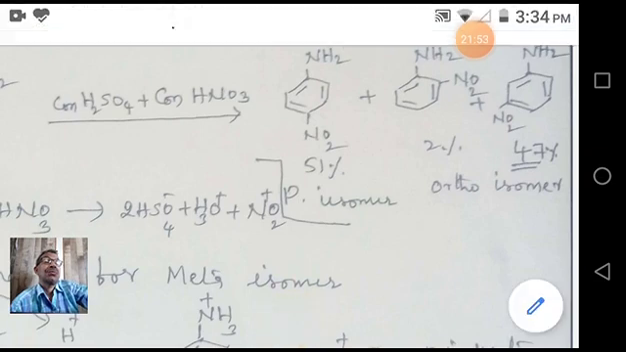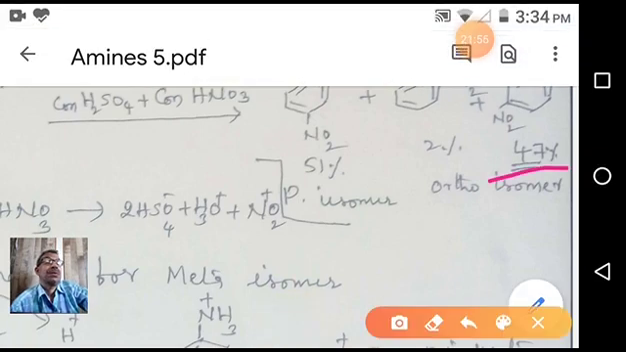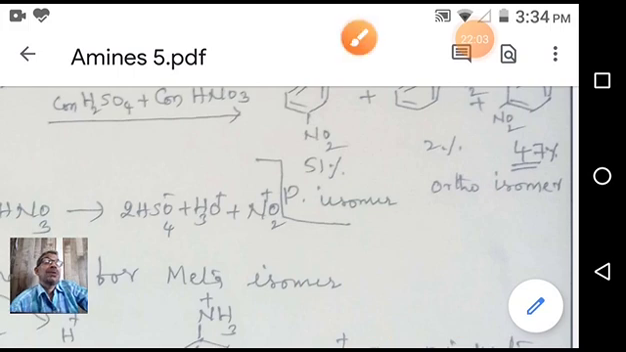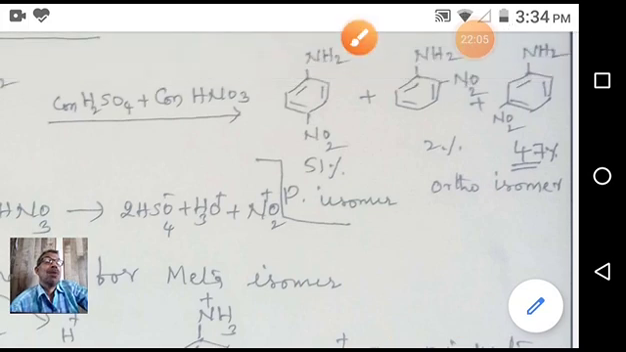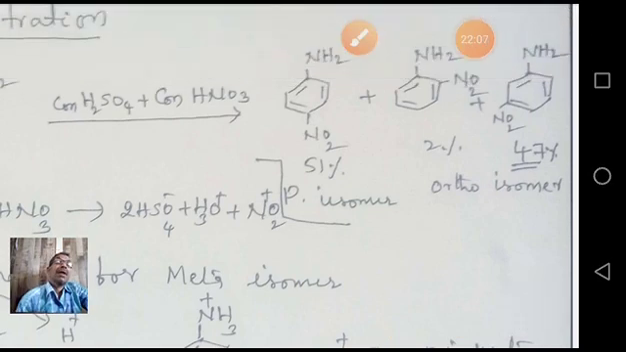This is 47 percent. You see, 2% ortho, 51% para, and meta is 47%. So these are the names of the compounds. This is para nitroaniline, this is ortho nitroaniline, this is meta nitroaniline. Or in other words, you can say para amino nitrobenzene, ortho amino nitrobenzene, or meta amino nitrobenzene.